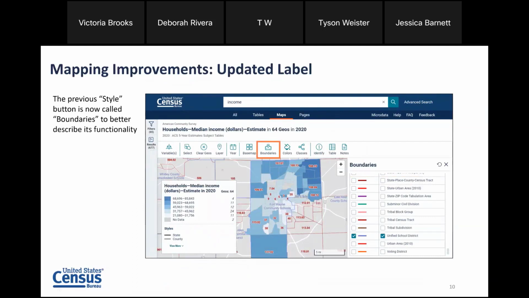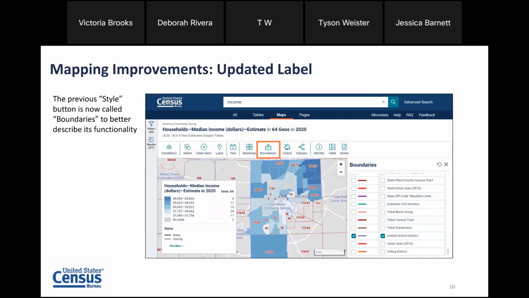Another quality of life improvement for our maps is the clear label for the boundaries button. So we now call it boundaries. It was previously called styles, and we made this update to more clearly indicate to a user what the button actually does, before you even click on it, you'll know exactly what you would be doing. You click the boundaries button and it allows you to turn on additional boundaries on your map for reference purposes.